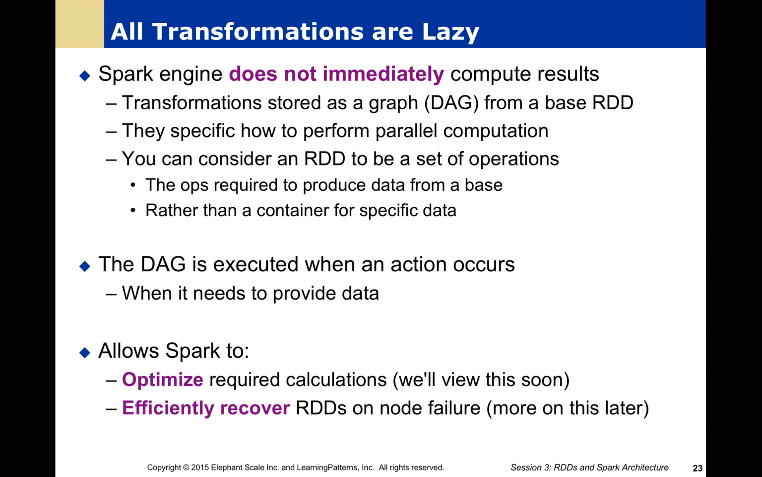So you can consider this RDD essentially to be a set of operations, or a view on the original data. The DAG, or the directed acyclic graph, is going to be executed once an action actually occurs, whenever we need to store some data or get some results. Then this laziness is going to allow Spark to optimize the required calculations and also efficiently recover the RDD based on a node failure.